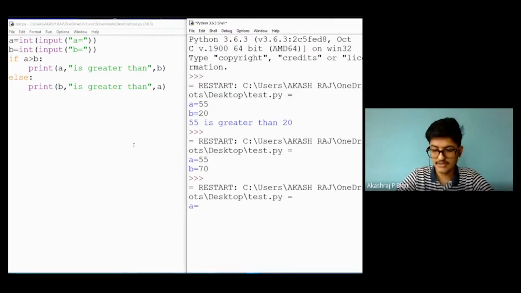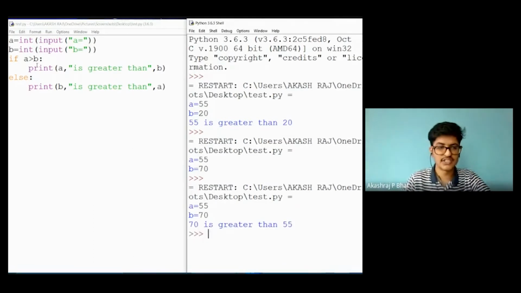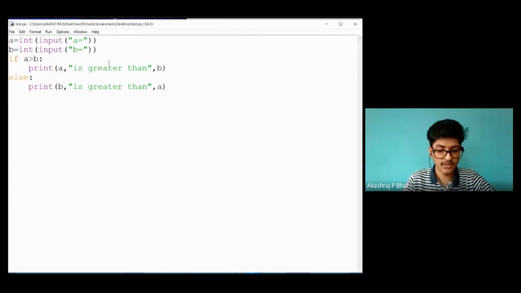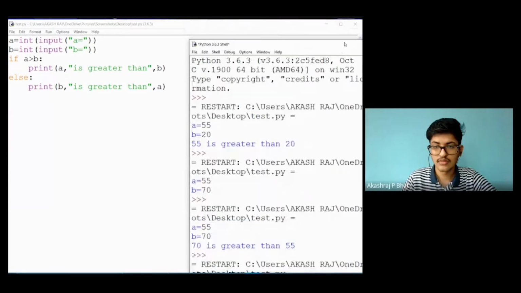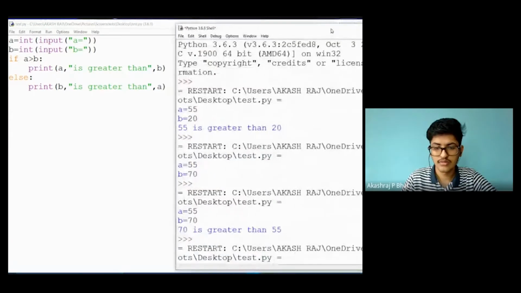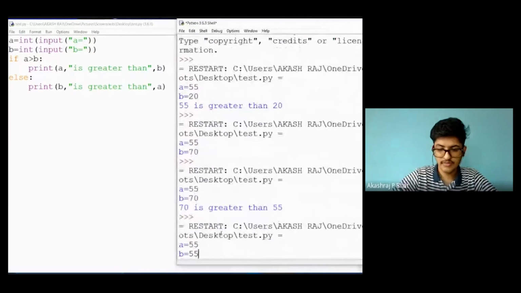Now I will enter the same set of data again. You can see here, it will check whether 55 is greater than 70. As the condition is false, directly the statement that is inside else will get executed. One more simple example here: I will try to give two same data, 55 and 55.